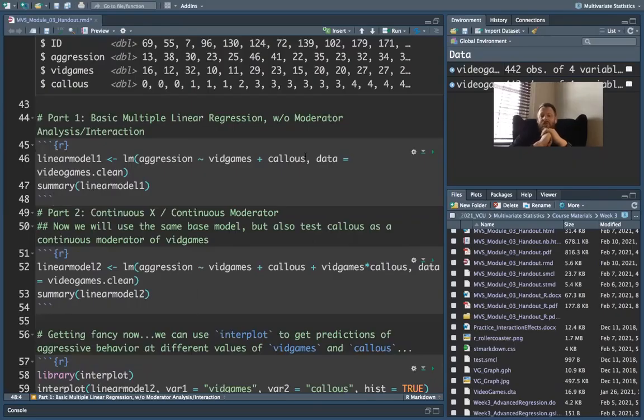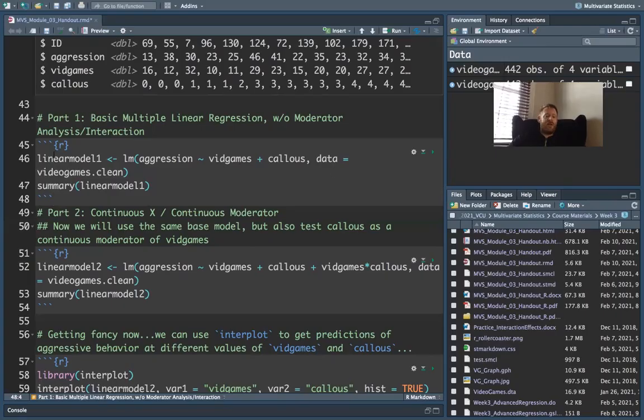So in this case, we're interested in the relationship between video games and aggression, but we're also interested in whether one's personality, specifically their measure of antisocial personality, could also serve as a moderator of the relationship between video games and aggression. That's a key question. So the first thing to do before you start throwing in moderators is what I call the main effects. So what does the model tell us without the moderator?